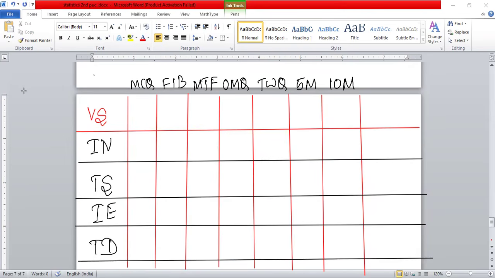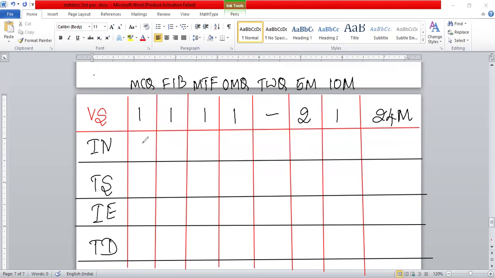For vital statistics: MCQ 1 question, fill in the blanks 1 question, match the following 1 question, 1 mark 1 question, but no 2 mark question, 5 mark 2 questions, 10 mark 1 question. So you will get around 20 to 24 marks per chapter.